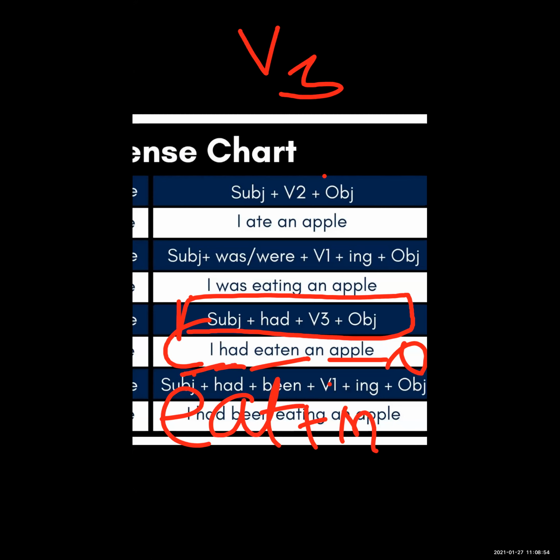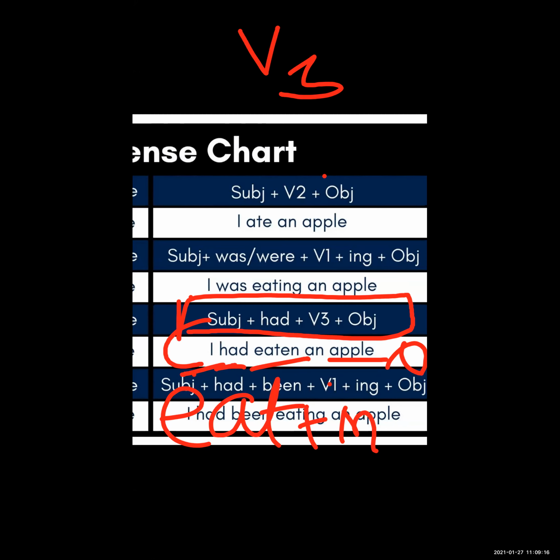Okay, so see, structure: subject plus had plus third form of verb plus object. Okay, see next example: I had written a letter. Okay, now see, I told you the tense we use to express an action completed before another action took place.